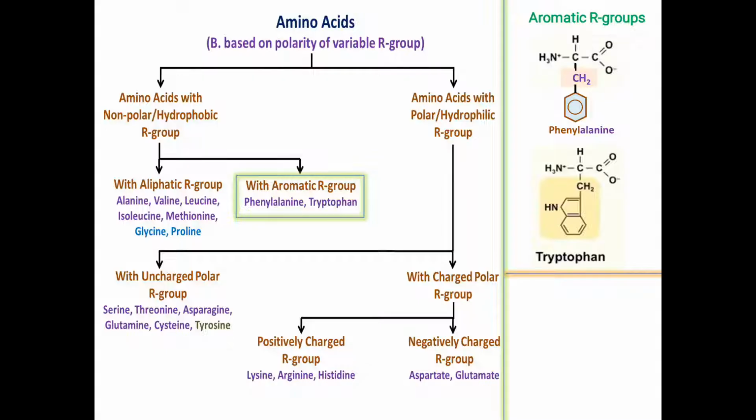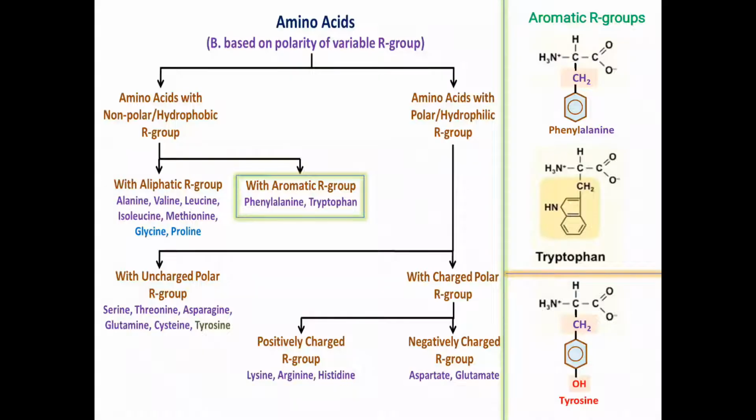So you can say the degree of hydrophobicity of tryptophan is less than that of phenylalanine, because in phenylalanine, the phenyl group is entirely unable to interact with water. In other words, on the scale of polarity, tryptophan is slightly more polar than phenylalanine. Another aromatic R group containing amino acid is tyrosine, but you can see here a hydroxyl group which can